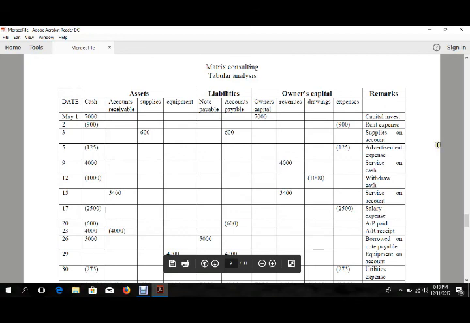Hello guys, today we are going to learn about tabular analysis, also known as transaction analysis. To learn transaction analysis, we need to understand a few things first. Those are the assets, liabilities and owner's capital. Basically these are very important parts of tabular analysis.